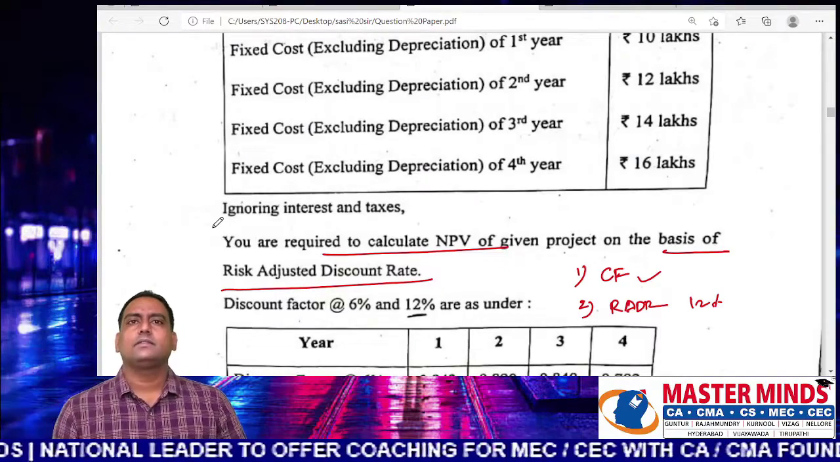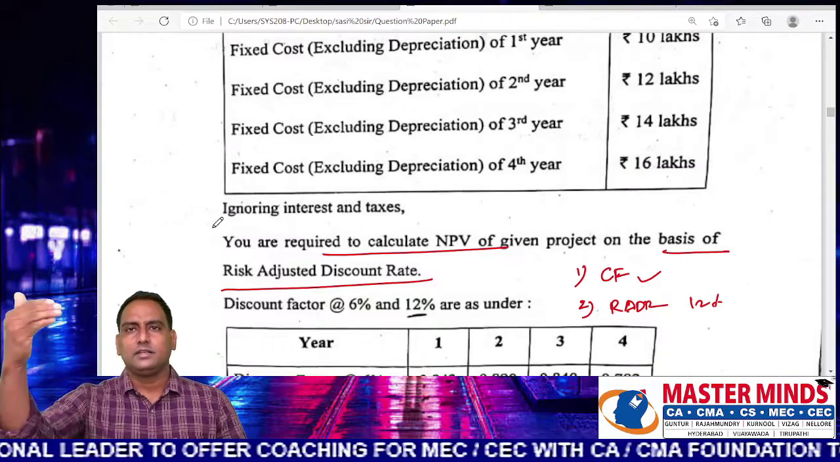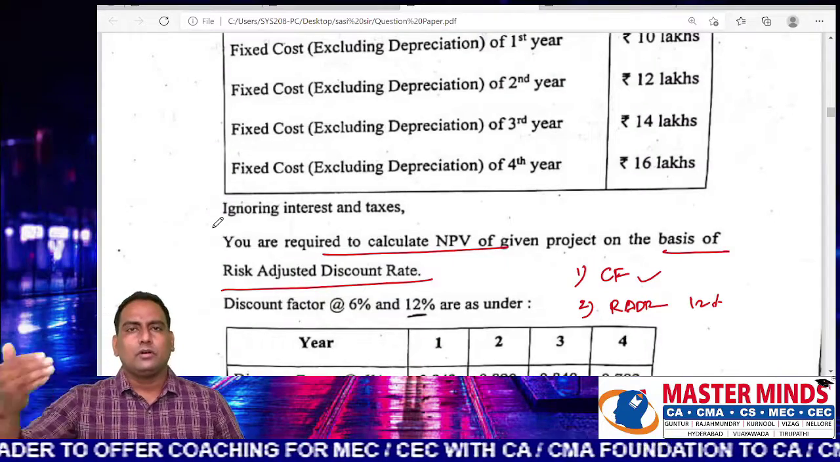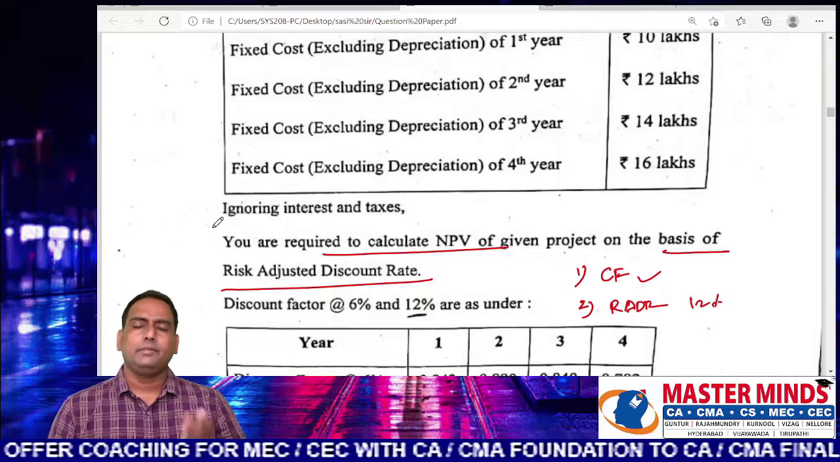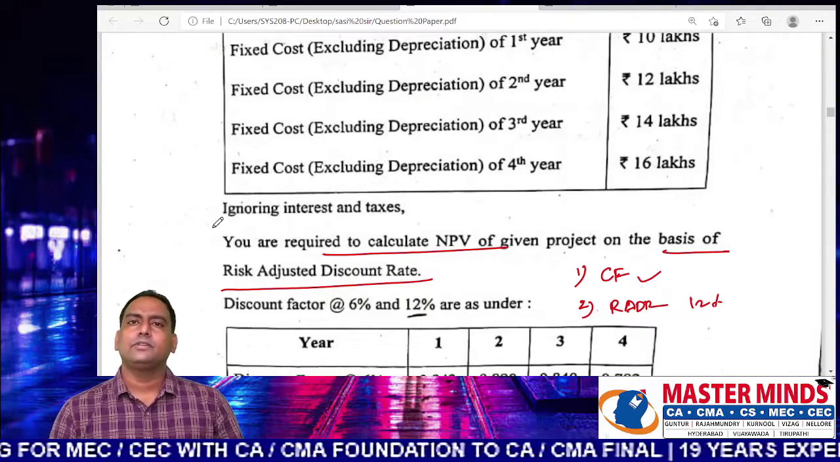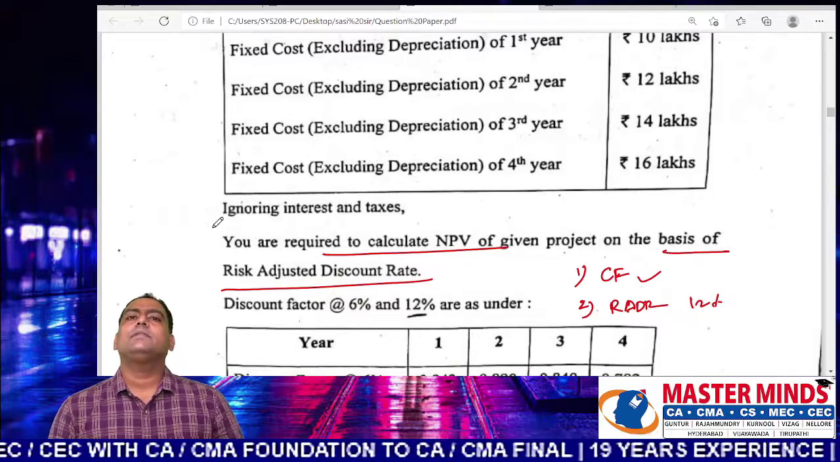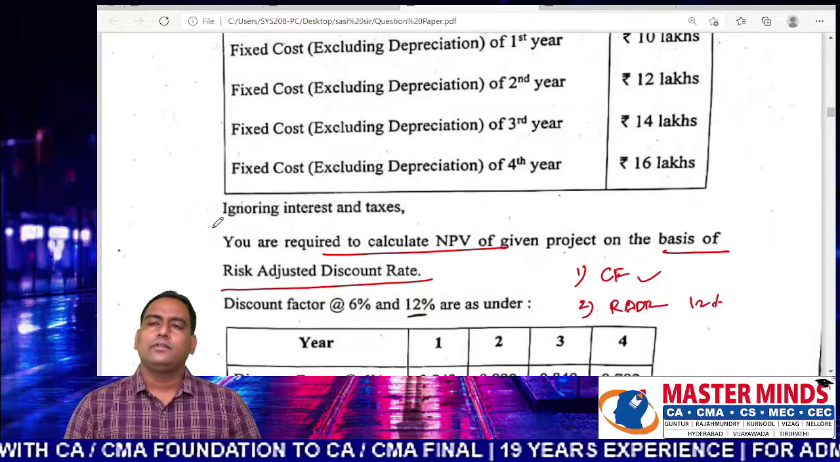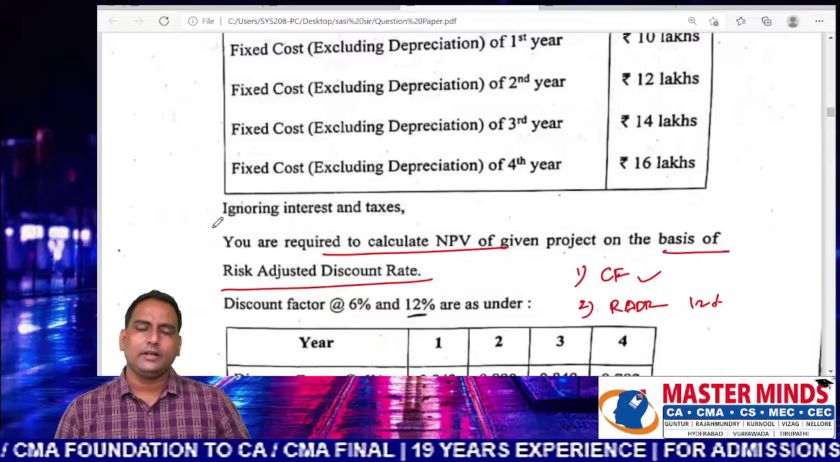You want sales, you want variable cost, sales minus variable cost is contribution, contribution minus fixed cost, PBDT minus depreciation minus tax. Then you have to add back the depreciation in order to get the tax benefit on depreciation claim. This is how the operating cash flows are estimated.